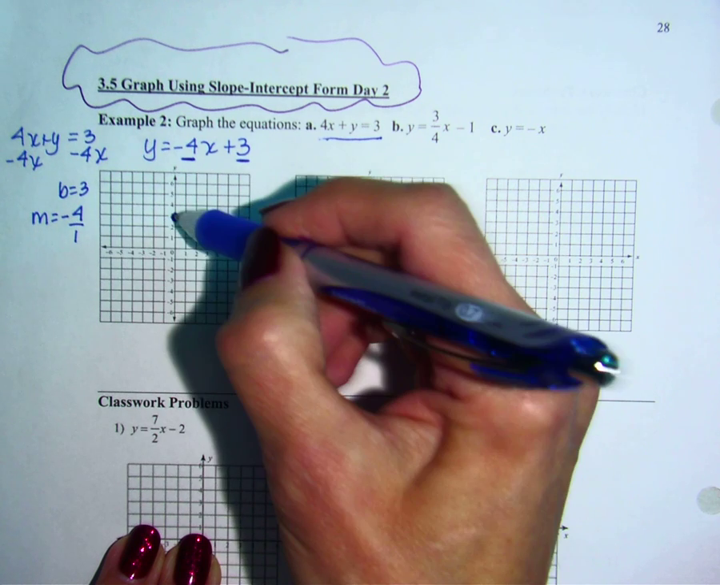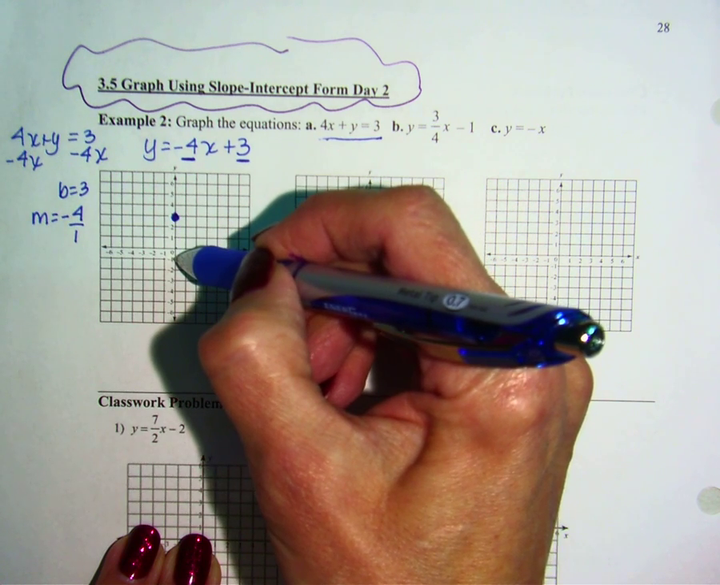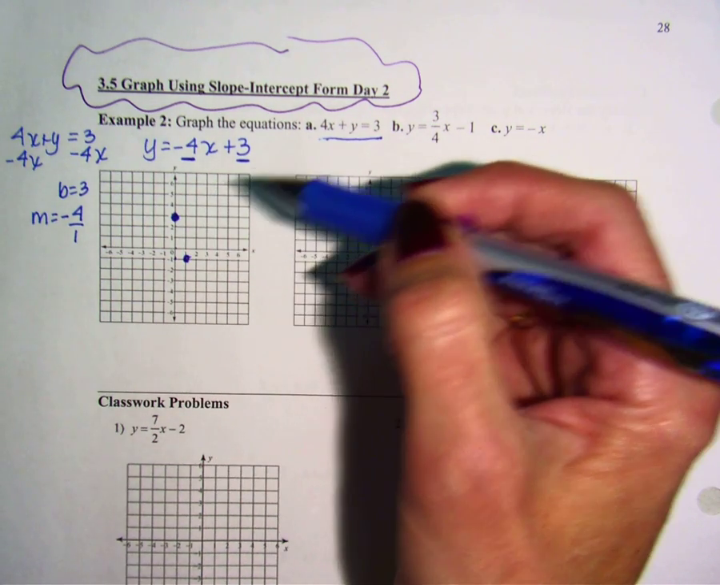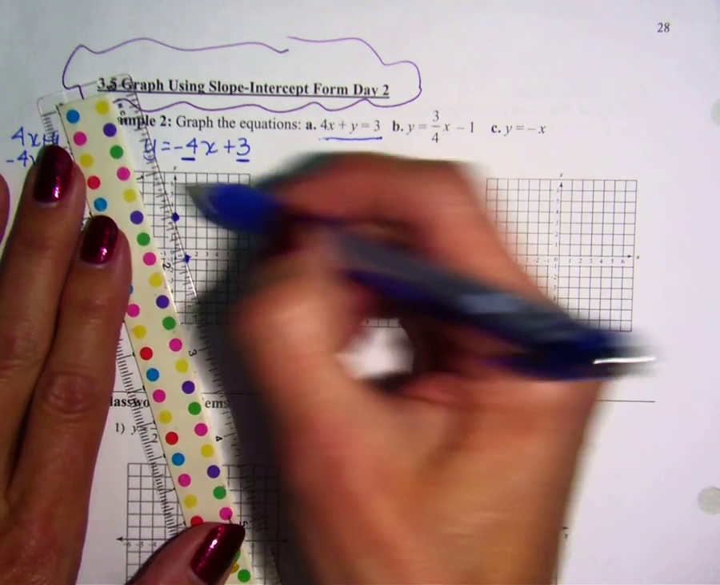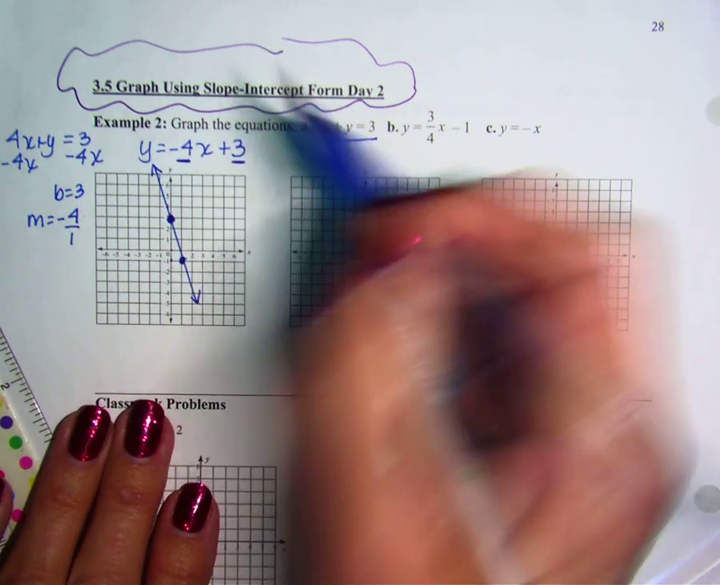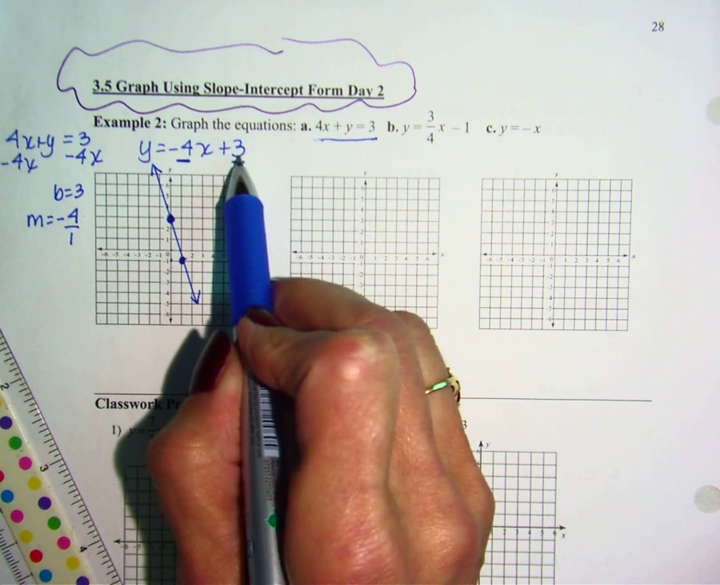So it's negative, so our height is going to be down 1, 2, 3, 4, and then we go to the right 1. So height over right, or rise over run, and then we connect those 2 points. Remember, it has to be solved for y so we can find the proper slope and y-intercept.